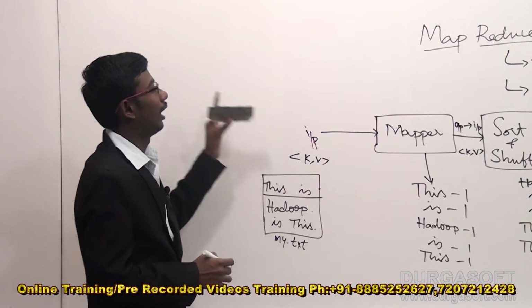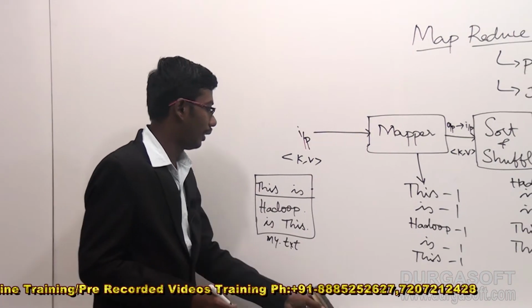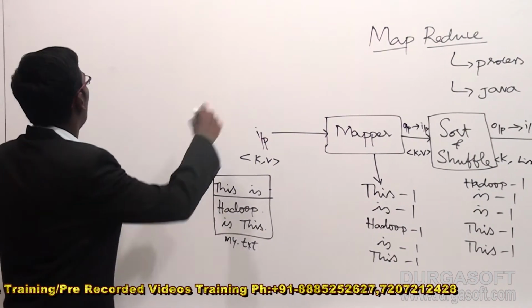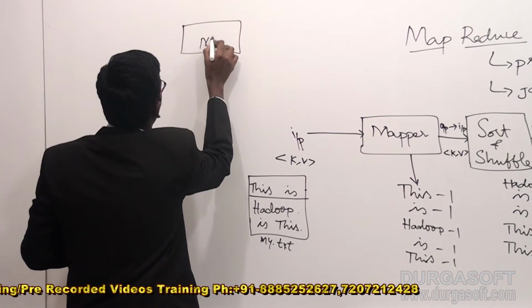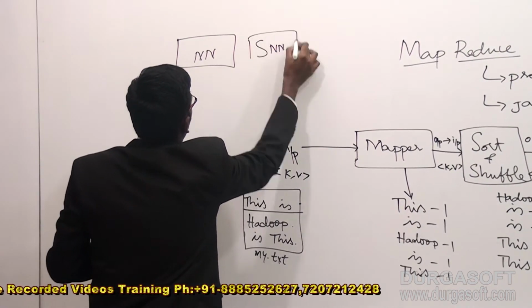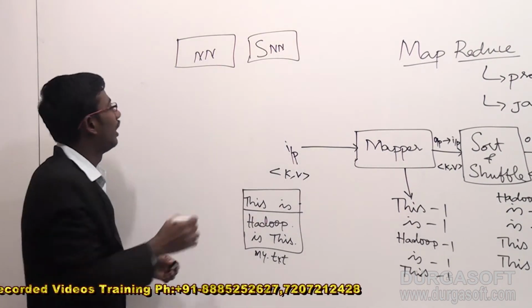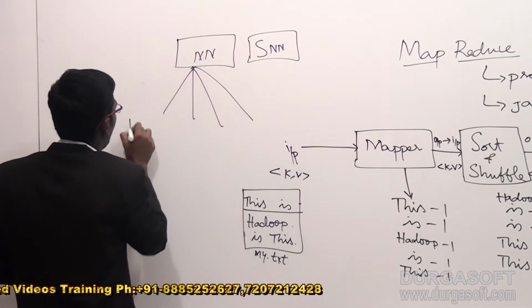Now let's check out how MapReduce works. The same word count example will be executed in terms of MapReduce and the architectural daemons. Suppose, as we have already seen, this is the name node. We have a standby name node also available in 2.x, we have a checkpoint name node, and here the name node is connected with multiple data nodes.